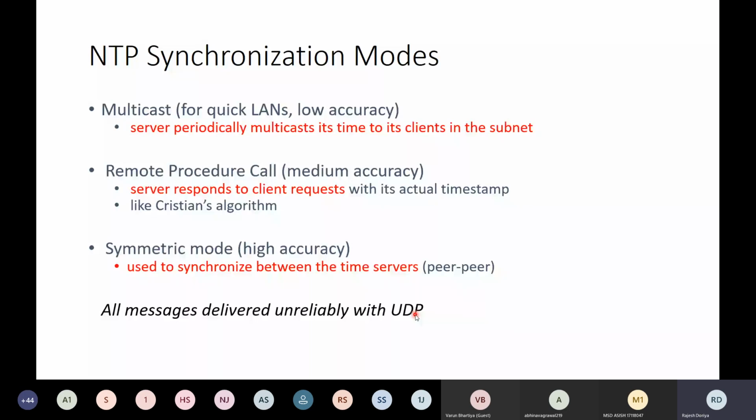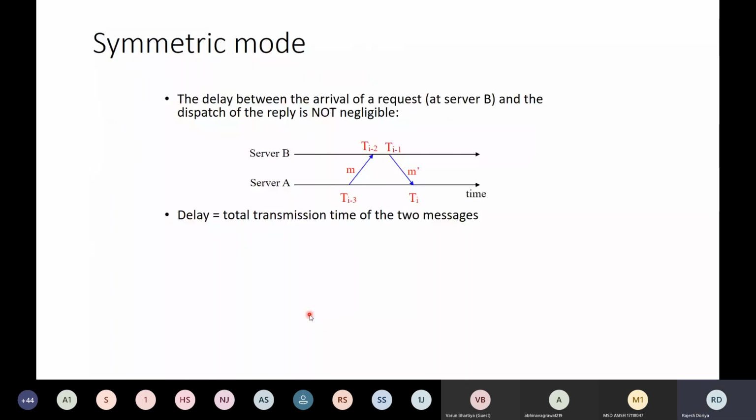So let us discuss one of the modes. Let's say we have a server A and a server B. There are two servers, server A and server B. We have started a request at Ti-3, and the request has been received by server B at Ti-2. This is the timeline.